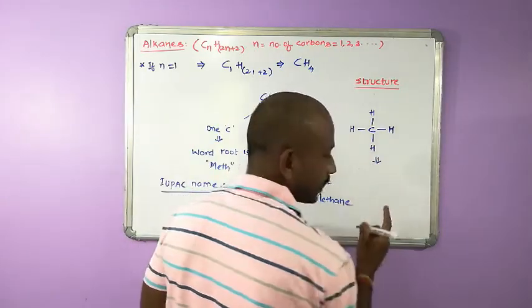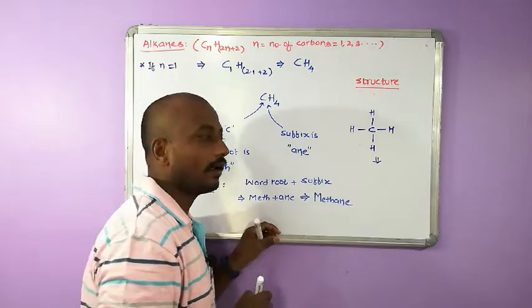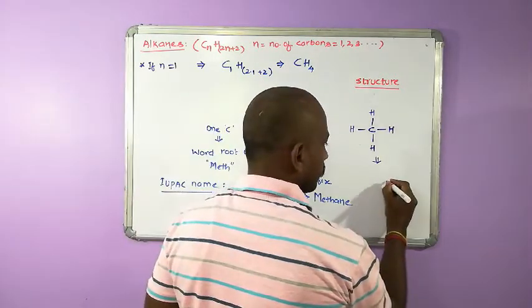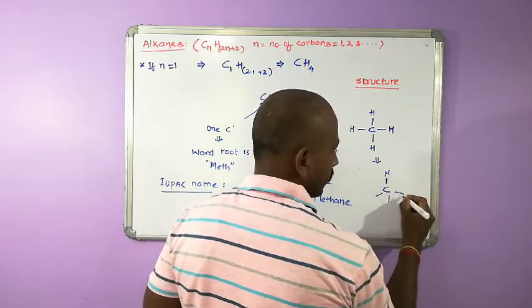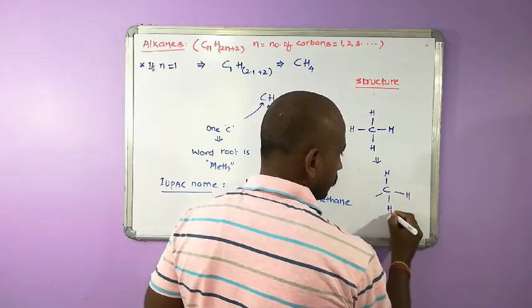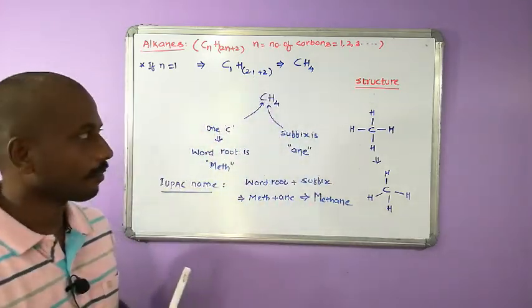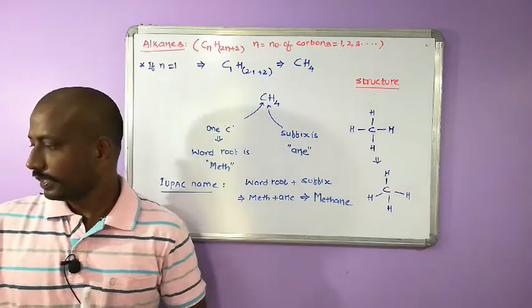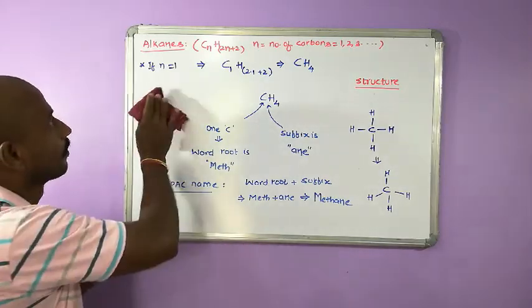Carbon in alkanes is going to attain tetrahedral geometry, which is beyond your knowledge for now. In 11th class you are going to learn what tetrahedral geometry is. This is how it is going to be arranged.